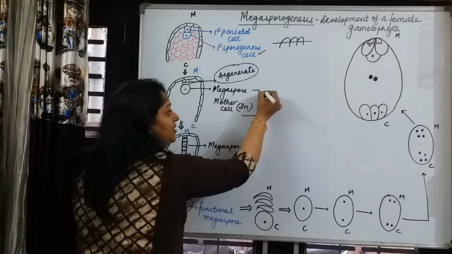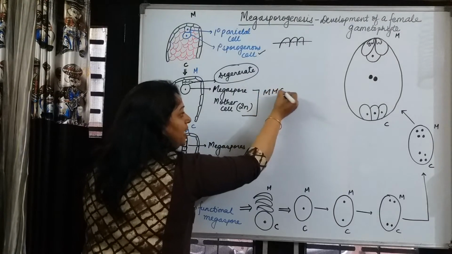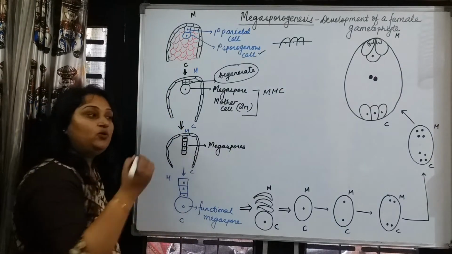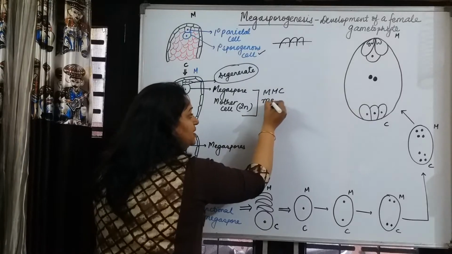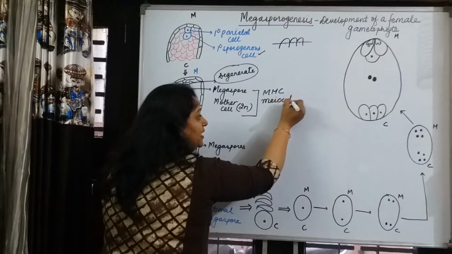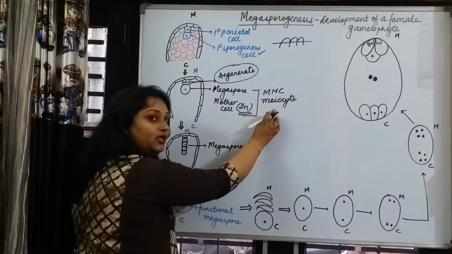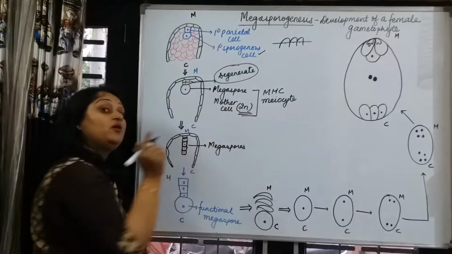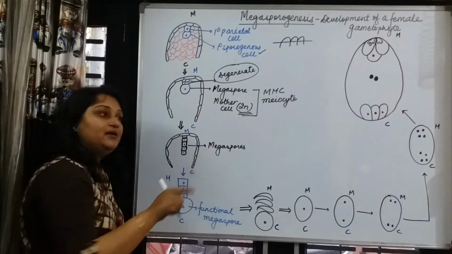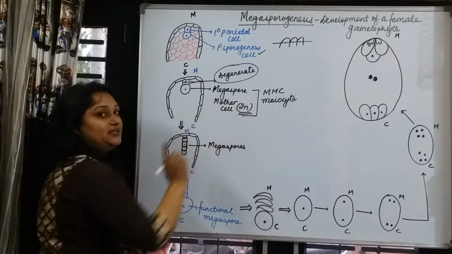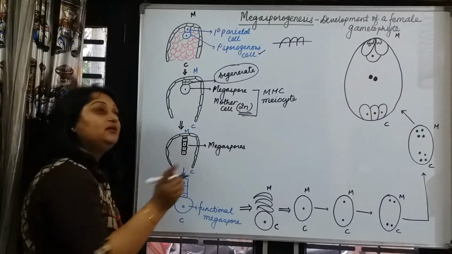Megaspore mother cell, short form MMC, we know it is a meiocyte and it is diploid. A meiocyte is a cell in which meiosis has to occur. Repeat.